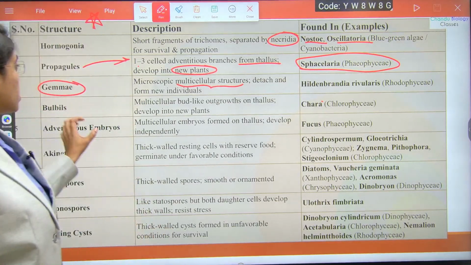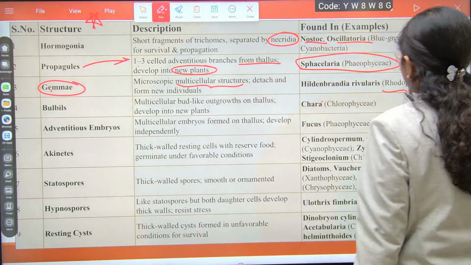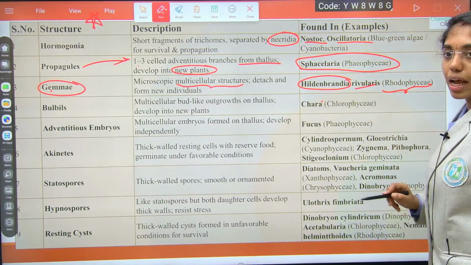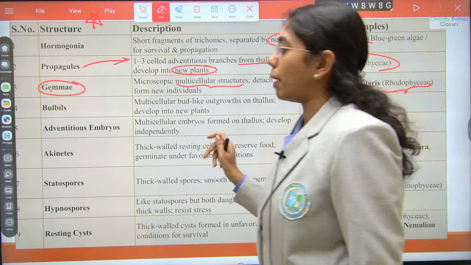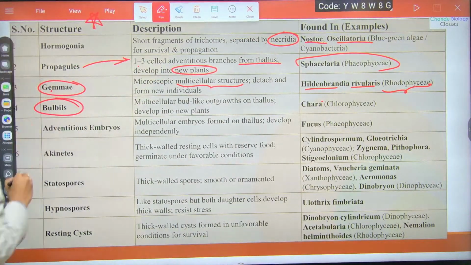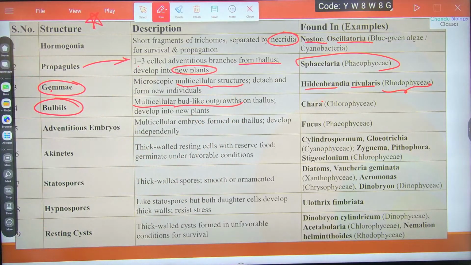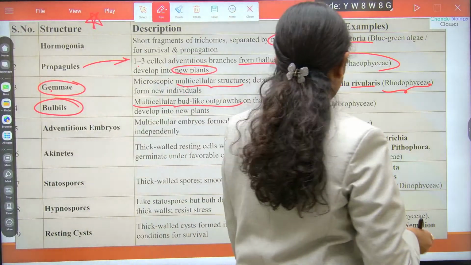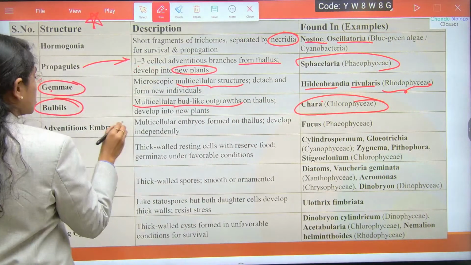The best example of Gemma in algae is in the advanced class Rhodophyceae, in Hildenbrandia rivularis, a Rhodophycean member. In this you can see Gemma. Then bulbils. Bulbils are multicellular bud-like outgrowths which grow on the thallus. They will develop into a new individual. Where do you see bulbils? In Chara, which belongs to the Charophyceae.